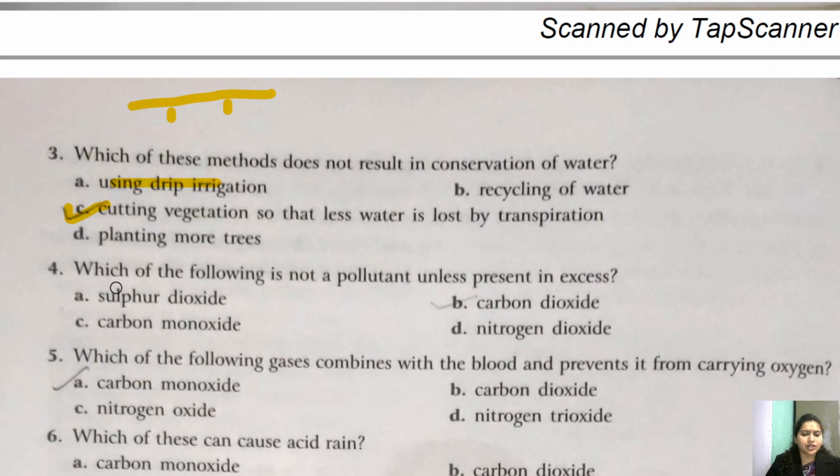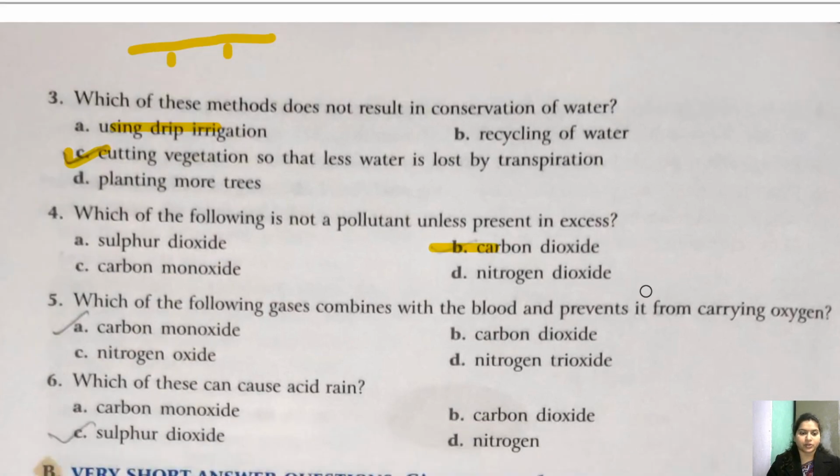Fourth, which of the following is not a pollutant unless present in excess? Sulfur dioxide, carbon monoxide, nitrogen dioxide. So definitely children, carbon dioxide, when it is present in limited amount, it is not a pollutant, but if it is present in excess, then it acts as a pollutant. Okay, so correct answer is B, that is very easy, that you already know.